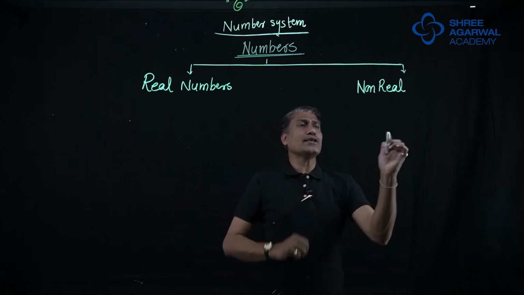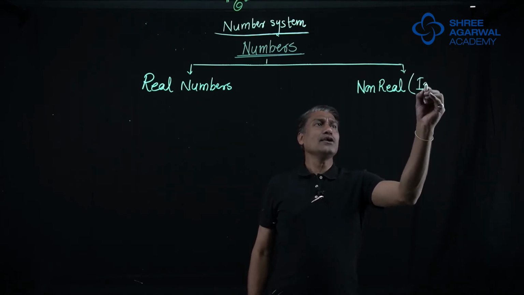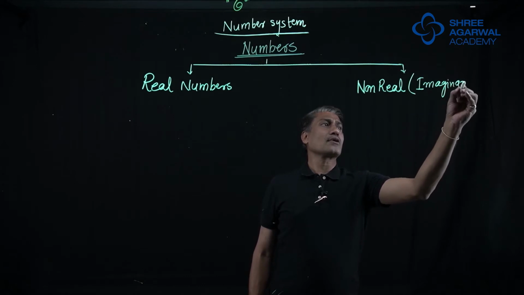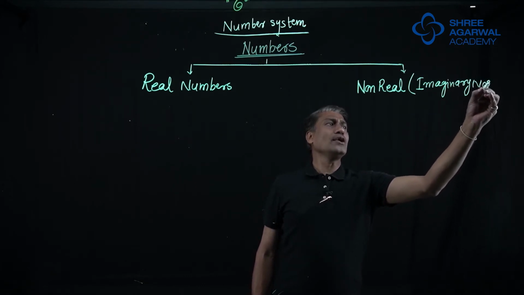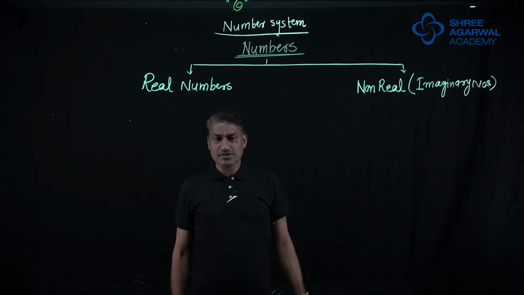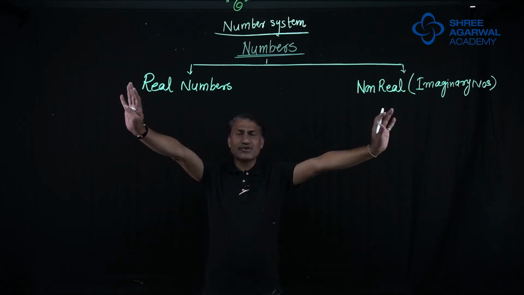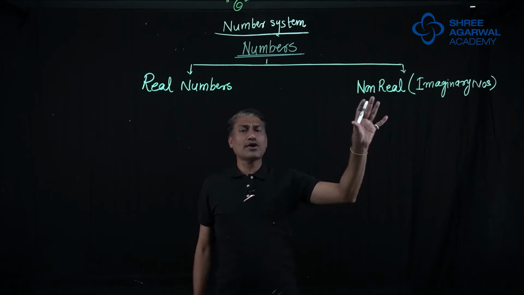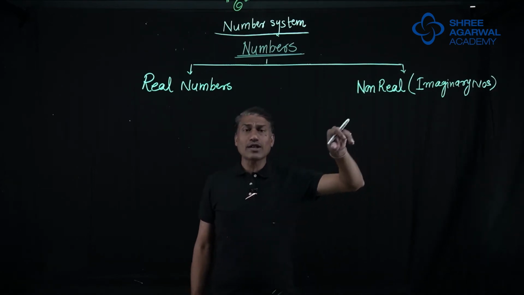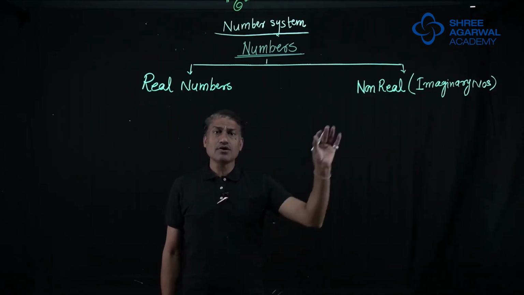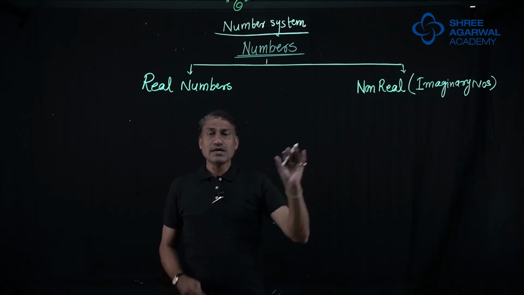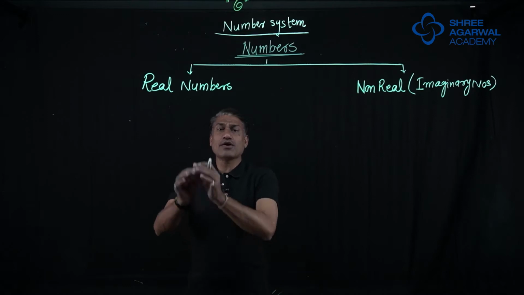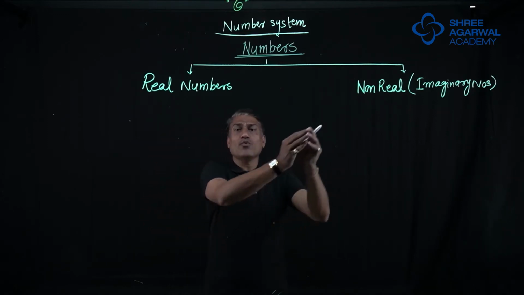So such non-real numbers are called imaginary numbers. What are they called? Imaginary numbers. So this is the basic classification. The numbers which are really there, the numbers which are not really there. We don't call them in maths non-real numbers. We call them imaginary numbers. I'm just giving you a cross reference. In physics, there is an image called real image and an image called virtual image.